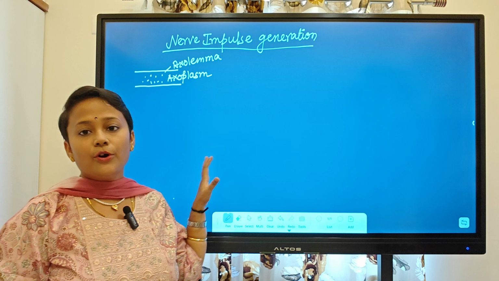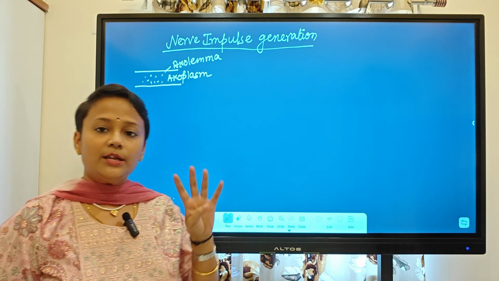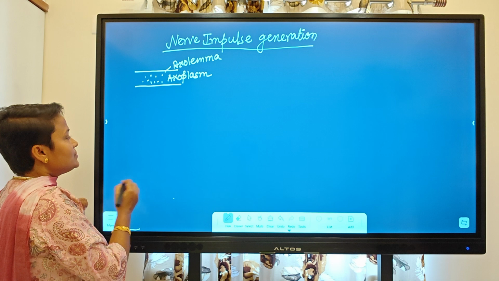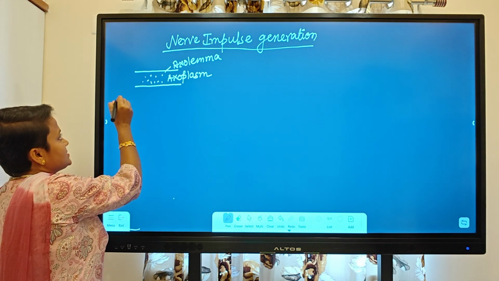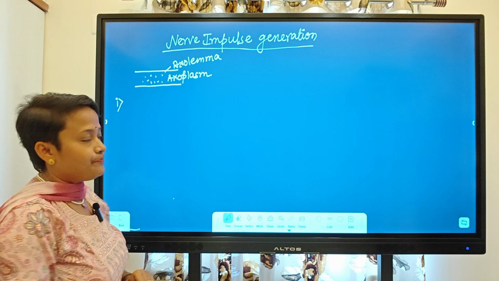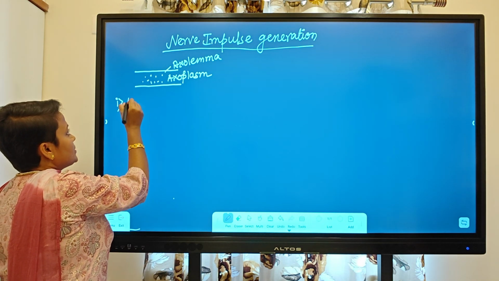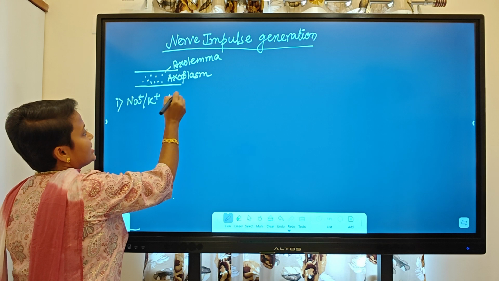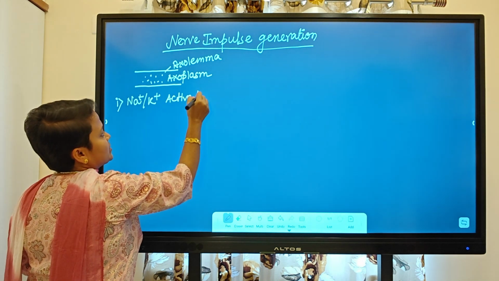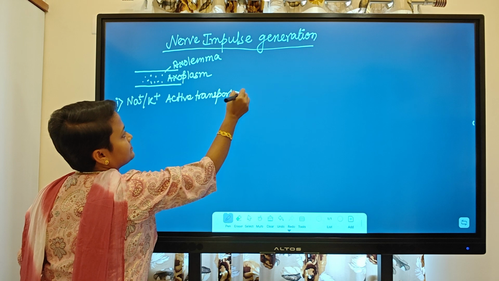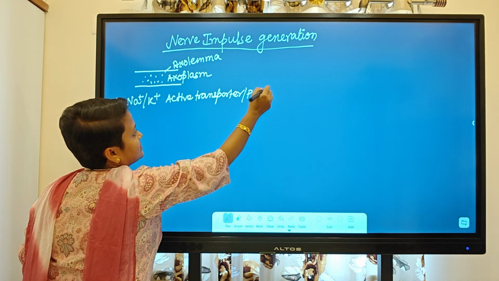So here, for our understanding, we need 4 types of channel proteins. So we will discuss that. First channel protein which is present in axolemma is sodium potassium active transporter. It is also called pump.